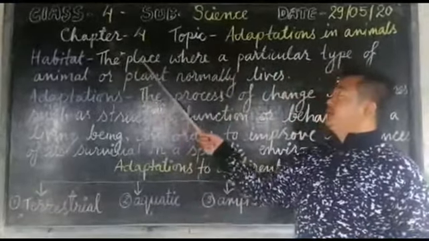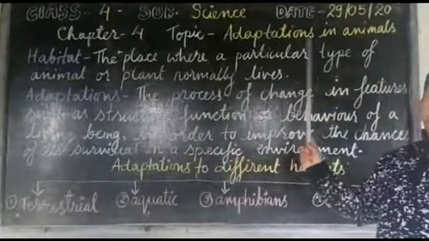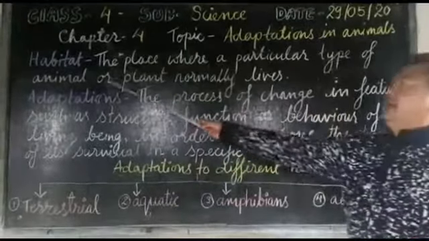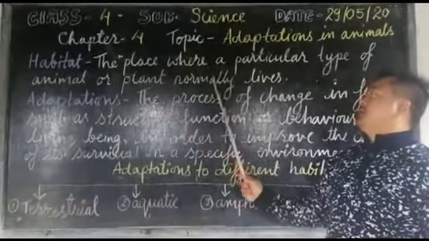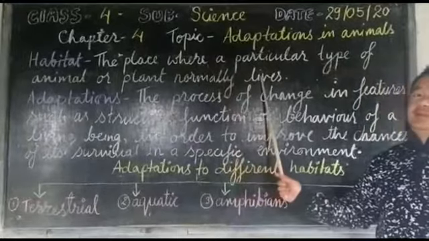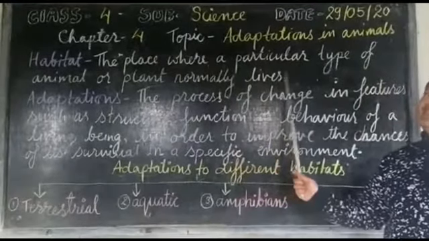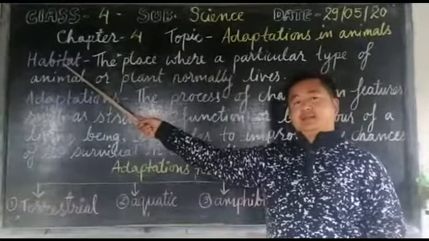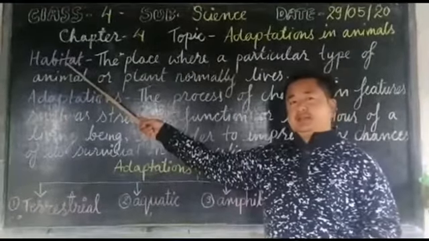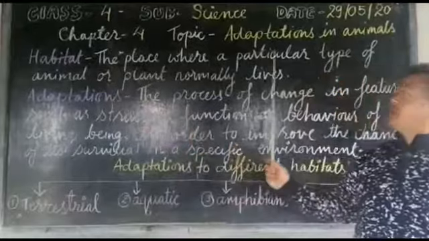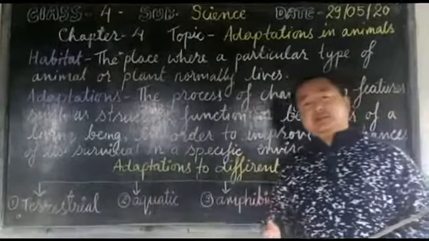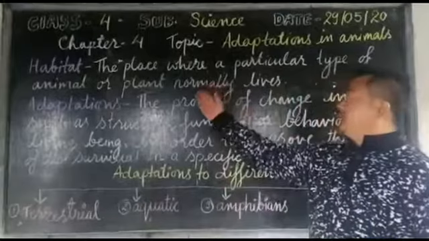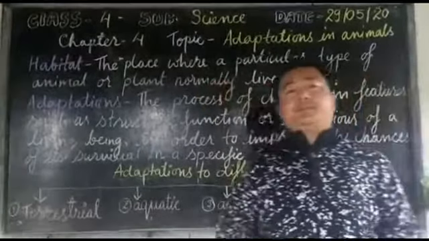The place where a particular type of animal or plant normally lives is known as its habitat. The word habitat means the place where a particular type of animal or plant normally lives.